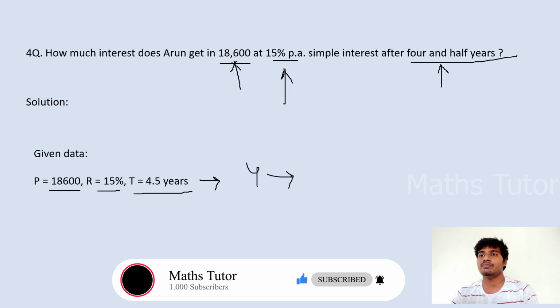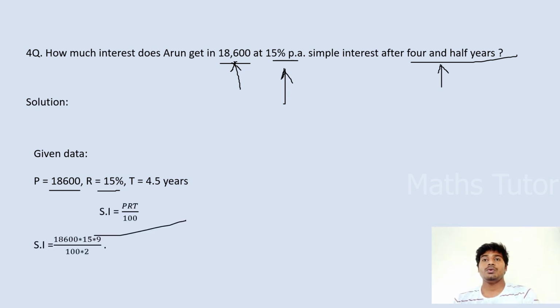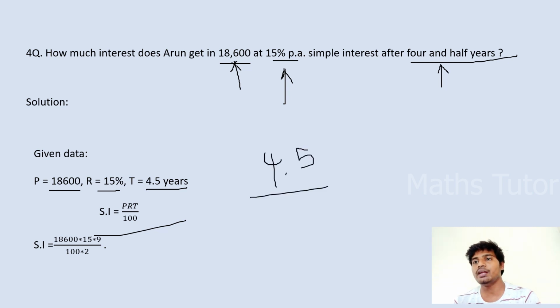We can't write it like 4 years and 6 months. We have to take only the years. That is, the given data is 4.5 years. So the simple interest formula is equal to PRT by 100. By substituting the values, we get simple interest is equal to 18,600 into 15 into 9 by 2. I have written 4.5 years in the form of 9 by 2. If you don't know, 4.5 years can be written as 4.5 by 1, and we can consider it like this.